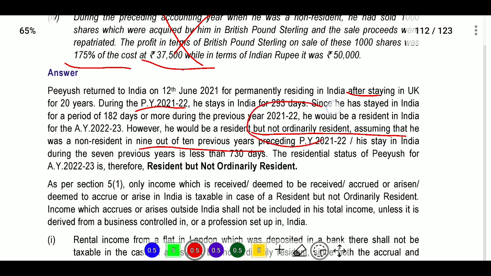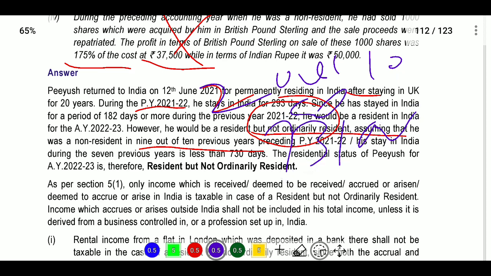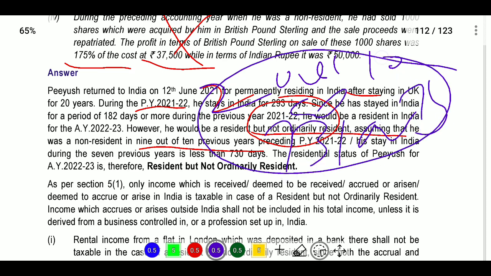So he will not be treated as ordinary resident when he was non-resident in 9 out of 10 years, that is resident in only 1 year, and stayed less than 730 days out of 7 years.